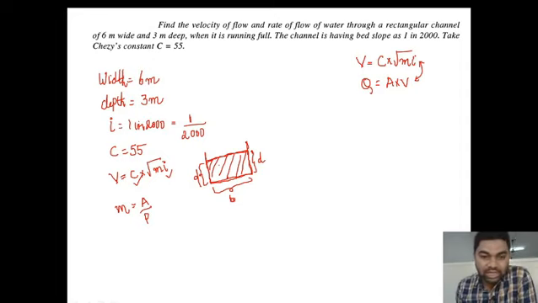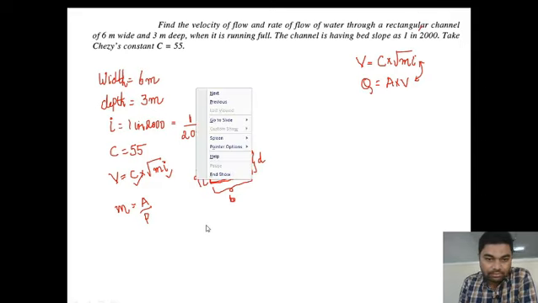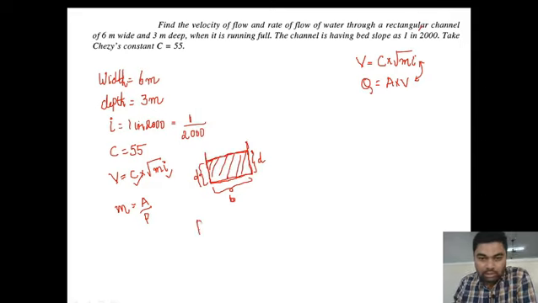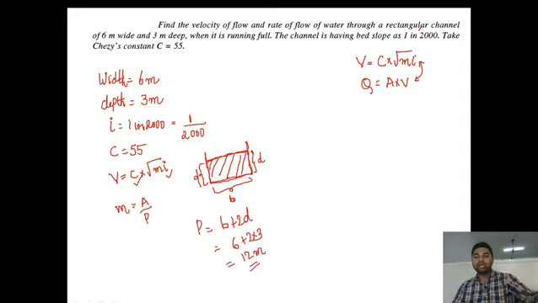So the perimeter of the rectangular channel will be P is equal to B plus 2D, which is 6 plus 2 into 3, that is 12 meter. Perimeter is 12 meters. And what will be the area?